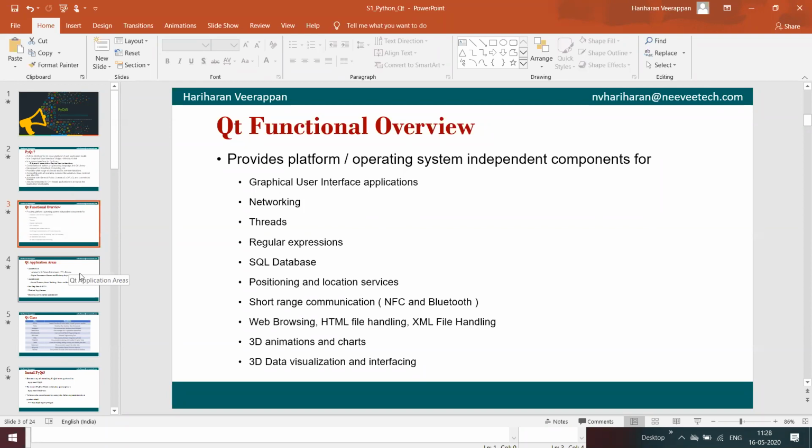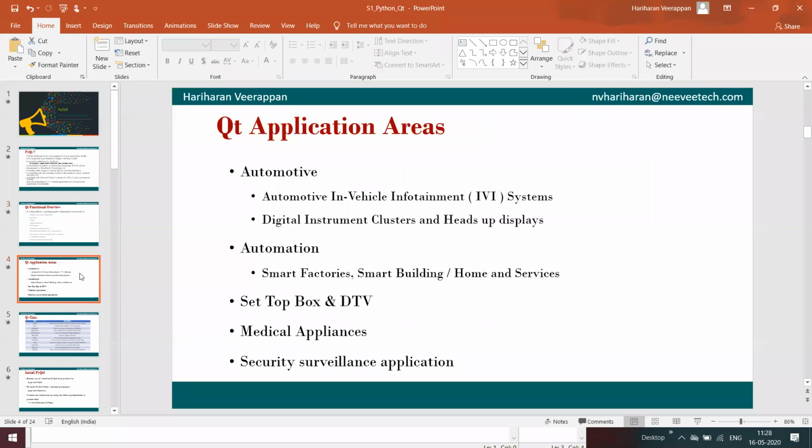And the application areas are automotive, in-vehicle infotainment systems, automations, set-top boxes, digital televisions, medical appliances, and security surveillance applications, which are the major areas of Qt applications.